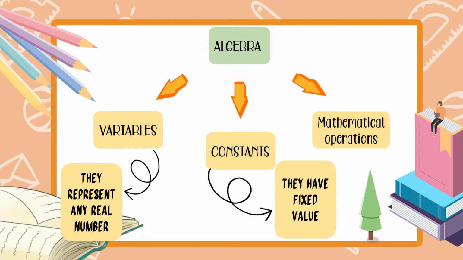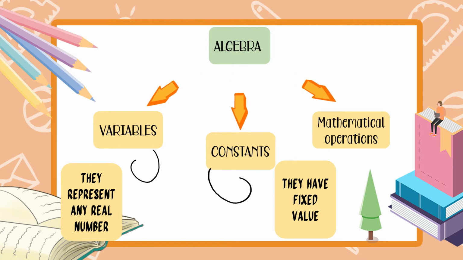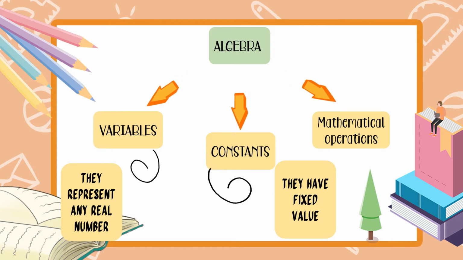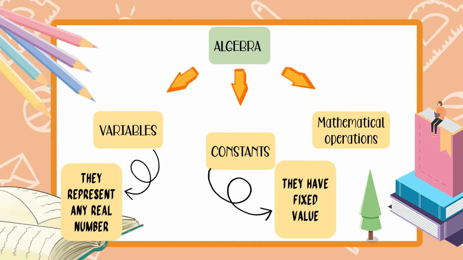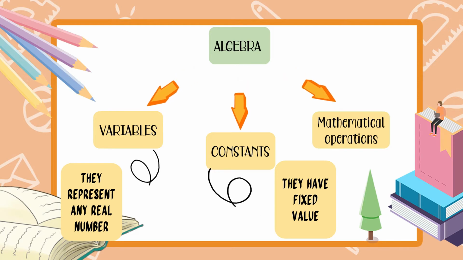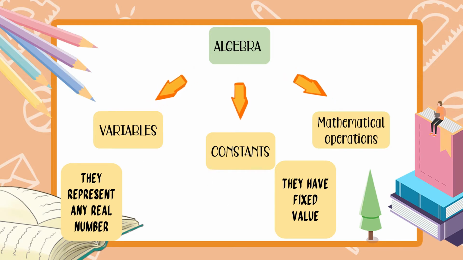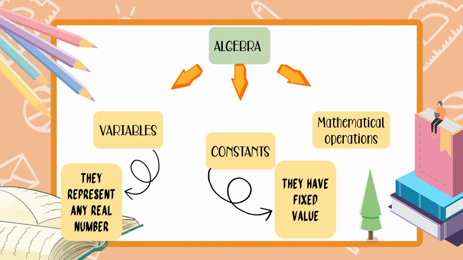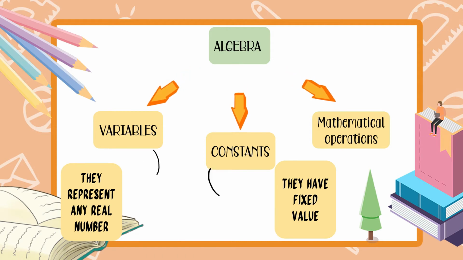And then the third one, we have the mathematical operations. Those are the plus, minus, divide, and multiplication signs. Okay? So, pag pinagsama-sama natin itong tatlong to, makakabuo tayo ng tinatawag natin na algebraic expressions. So, may mga sinabi na naman akong term na bago. We are going to define that on the next slide.